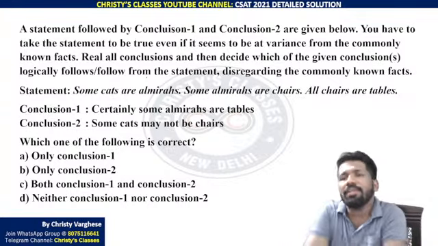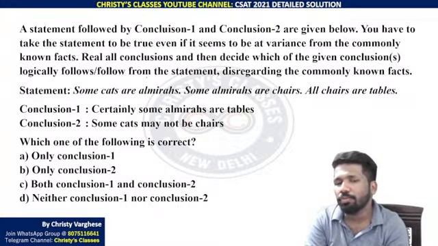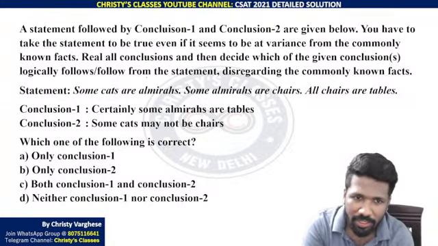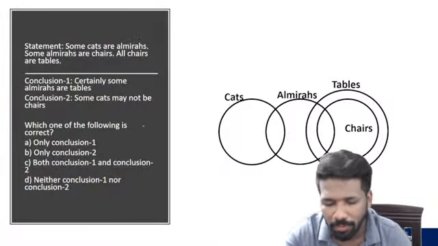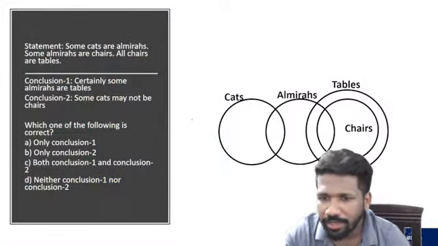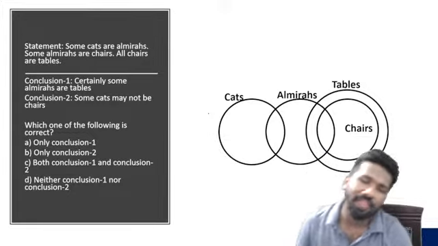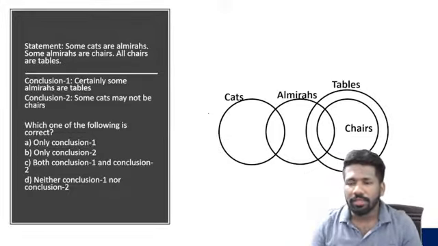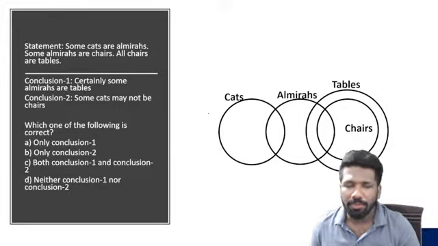Yesterday when we discussed the 2021 paper, this question I had shown by mistake. This was discussed yesterday already. That is why I am not repeating it. I will just summarize it. Syllogism problem was there in this also. One more syllogism problem was there. Yesterday after the class, some of you told me that if I discuss it not in the order of the topics, that will be better to get an exam experience. That is why I am not showing you topic by topic. Instead, I am showing you assorted questions, just like you see in an exam paper, so that before the exam, this will be a good practice.